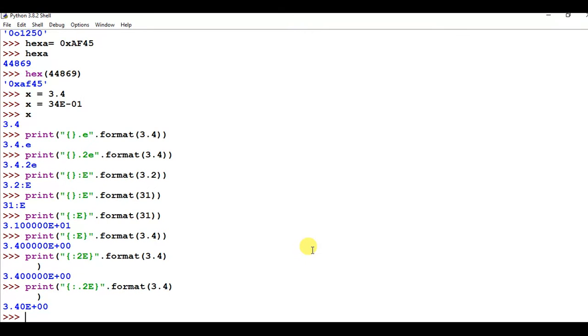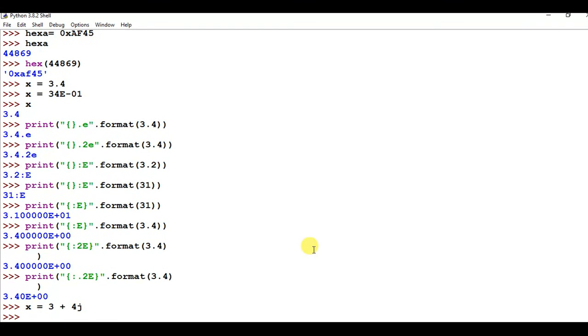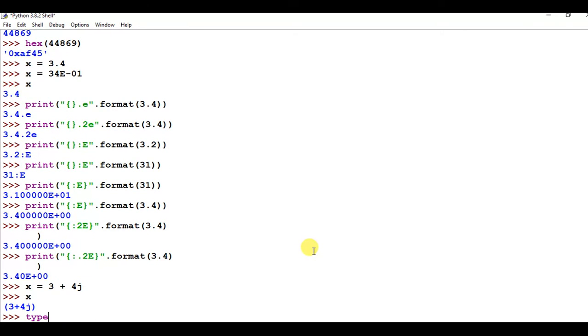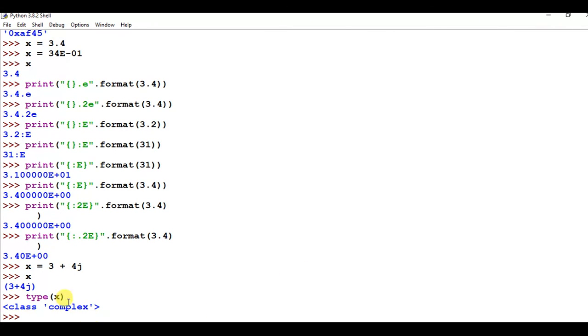So in this way you can express a complex number: x equals 3 plus 4j. This is the complex number. If you want to get the type of this x, you will get complex. So in this way you have to express a complex number. This is the real part and this one is the imaginary part. When you want to work on complex numbers, you can use them in your program.